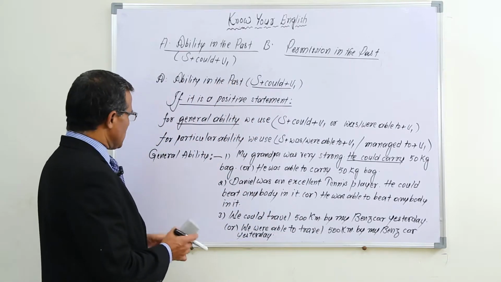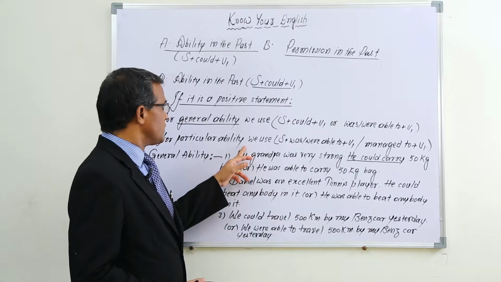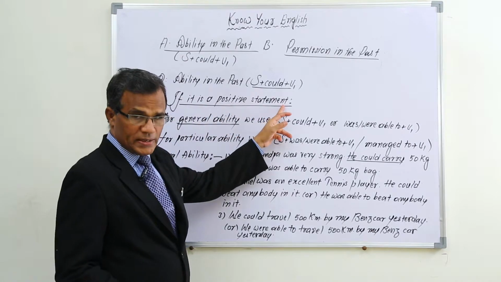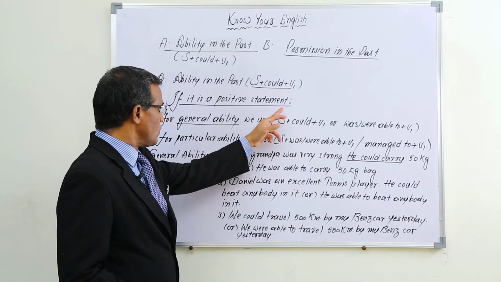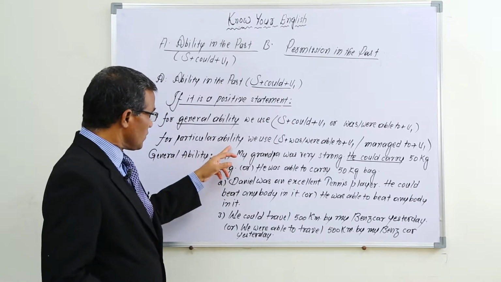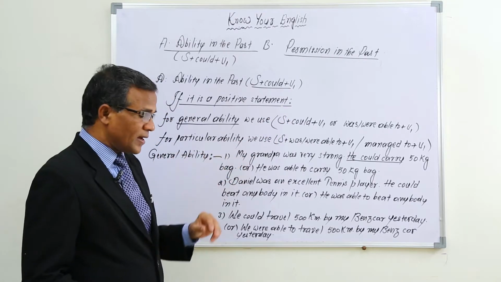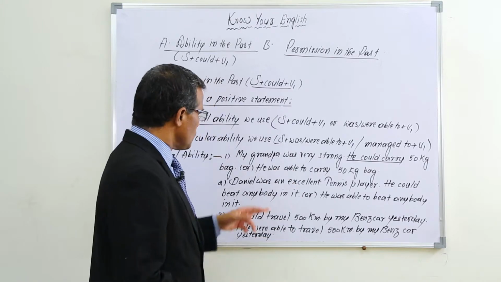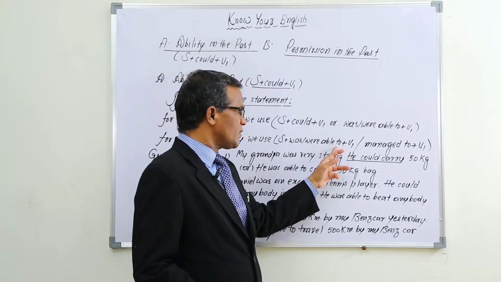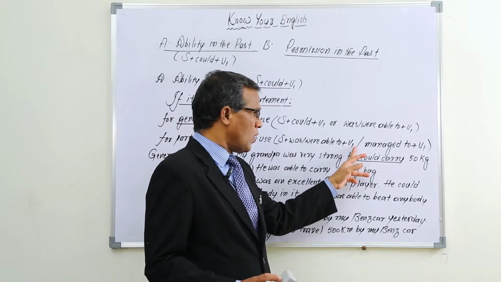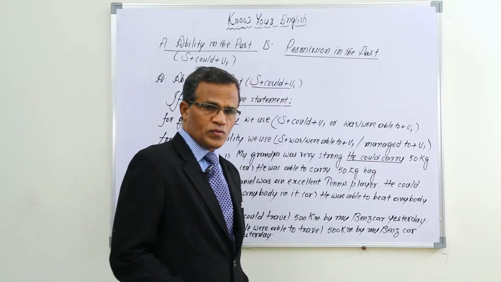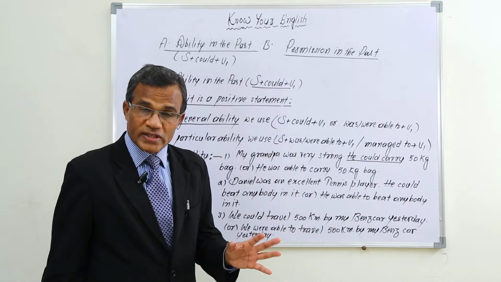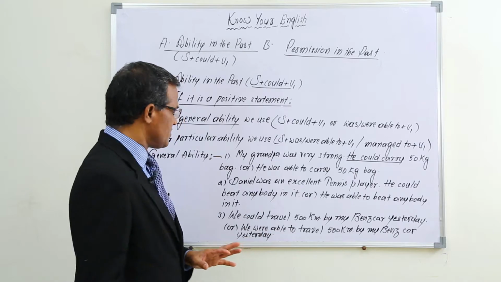And now we are switching over to particular ability. If it is a positive statement, again the same positive statement only, but if it is a particular ability, then we have to use subject plus was or were able to plus V1 only, or managed to plus V1, but we should not use could here. So, that is restricted.